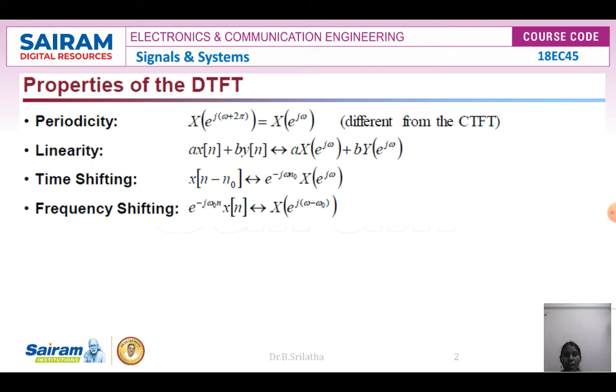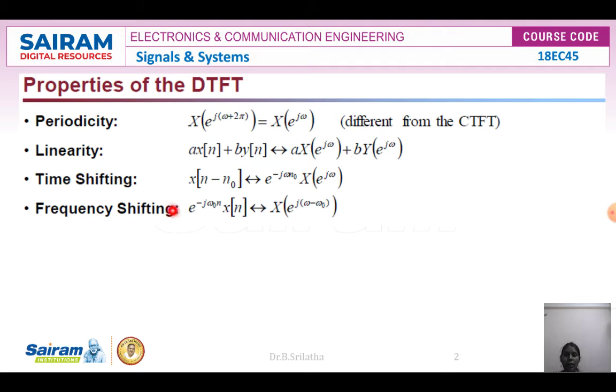For example, instead of minus n naught, if we have x of n plus n naught, then instead of minus we get plus: e power j omega n naught into X of e power j omega. This is the time shifting property.